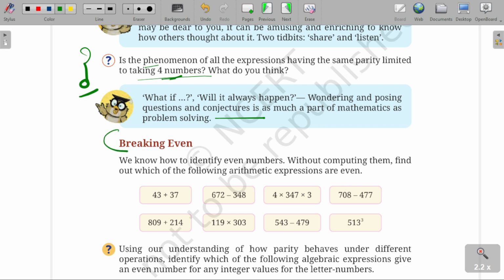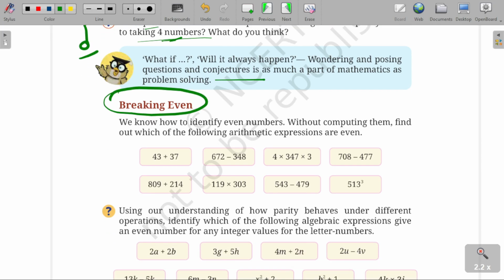So, next topic is breaking even. How? See, we know how to identify even numbers. You know now what even numbers are. So, without computing, can you tell me which arithmetic expression is giving me an even number? You can. Okay. If you are good with computing, just solve the unit part of these expressions. Just do the calculation of even parts only. You will get to know which is even, which is odd. Okay, do it yourself.